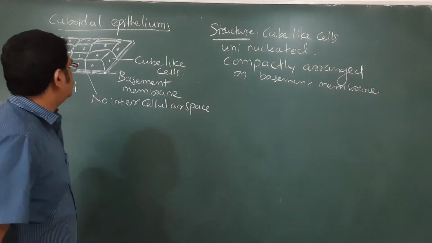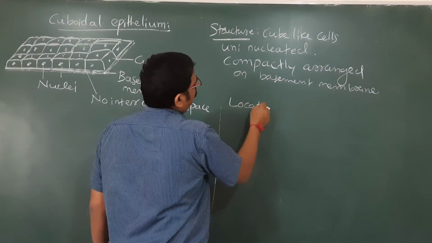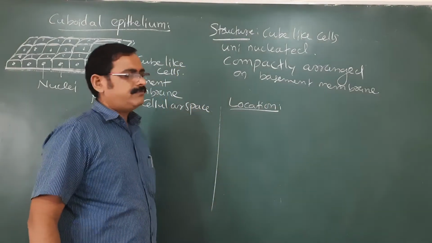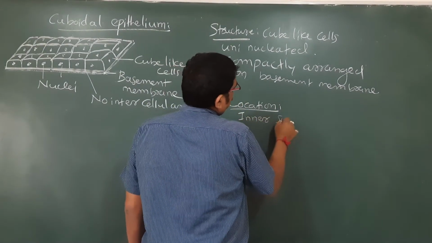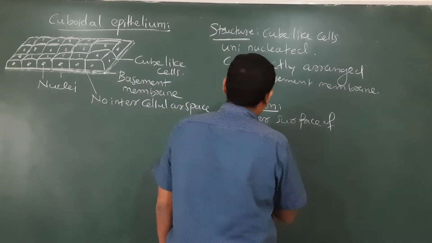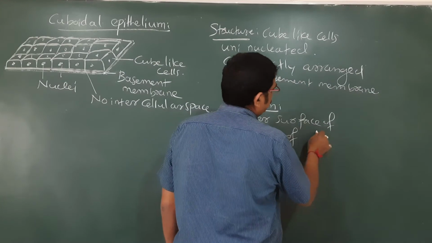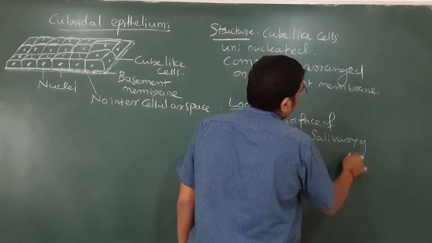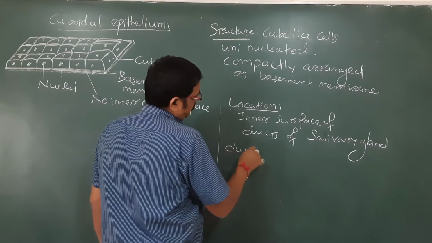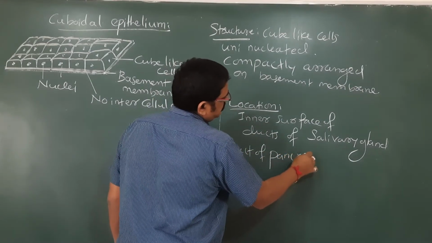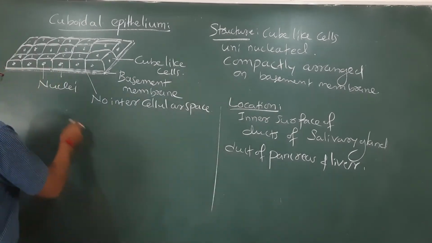Where else can we find these cells? When I talk about the location of these cuboidal epithelium, we can say that they are found on the inner surface of the ducts of the salivary gland, and they can be found even in the ducts of the pancreas and liver. So they are also observable.